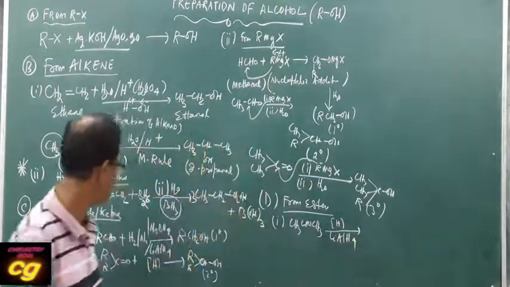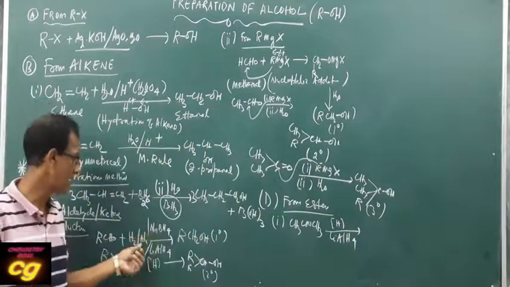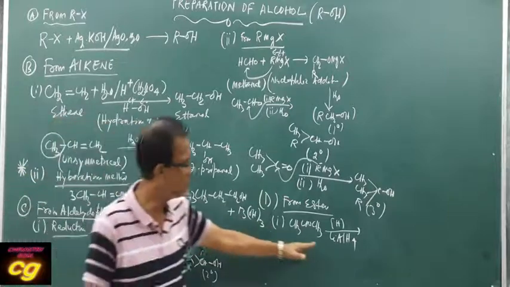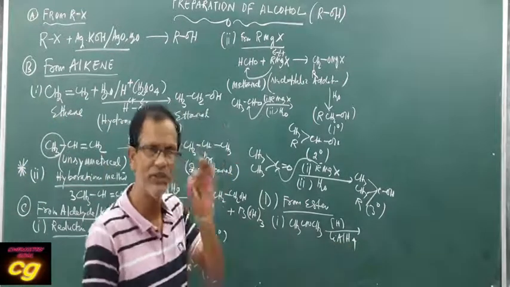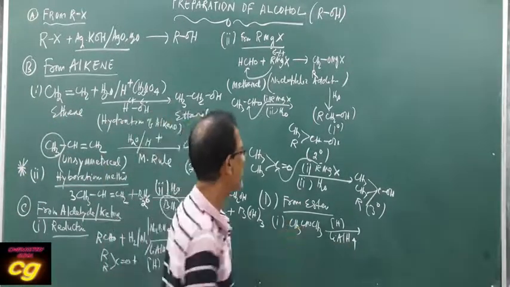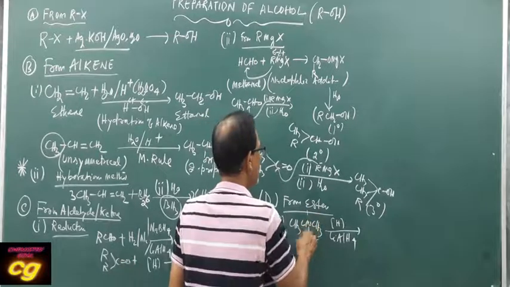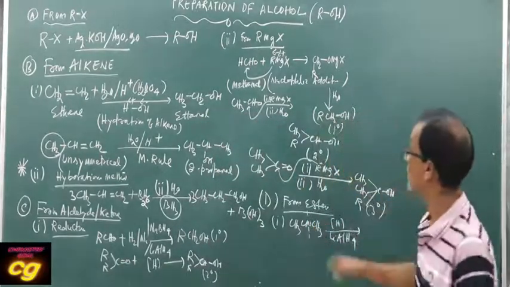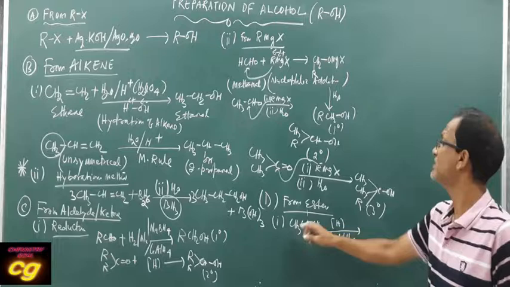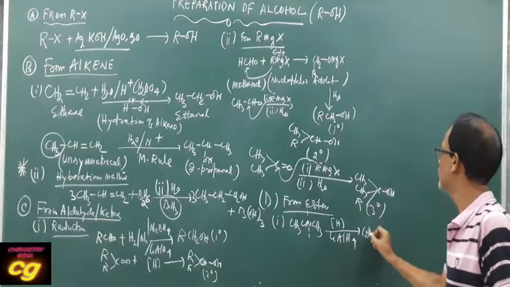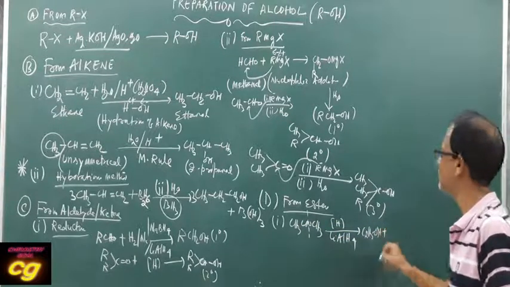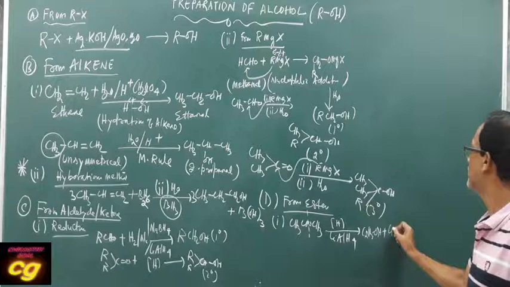You cannot use sodium borohydride or nickel and hydrogen. Always lithium aluminum hydride is the best reducing agent, which reduces ester to alcohol. As the ester has 2 parts, first is the 2 carbon part, that is ethanol, plus the remaining 1 carbon, that is methanol.